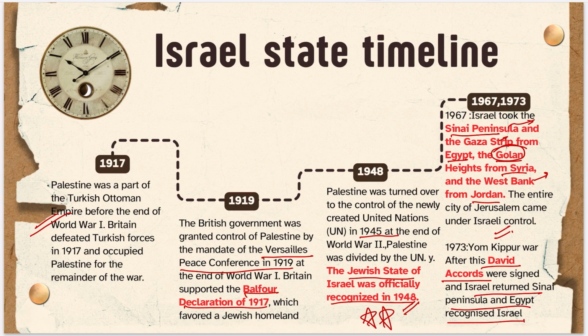So, what are the David Accords? It is very important. David, who was David? Let me know in the comment box. And in 1973, after the Yom Kippur War, the David Accords were signed and Israel returned the Sinai Peninsula, which it occupied in 1967 from Egypt. And Egypt, in turn, recognized Israel. So yes, there are some Arab states which recognize Israel, such as Egypt, right? This was a question in UPSC.